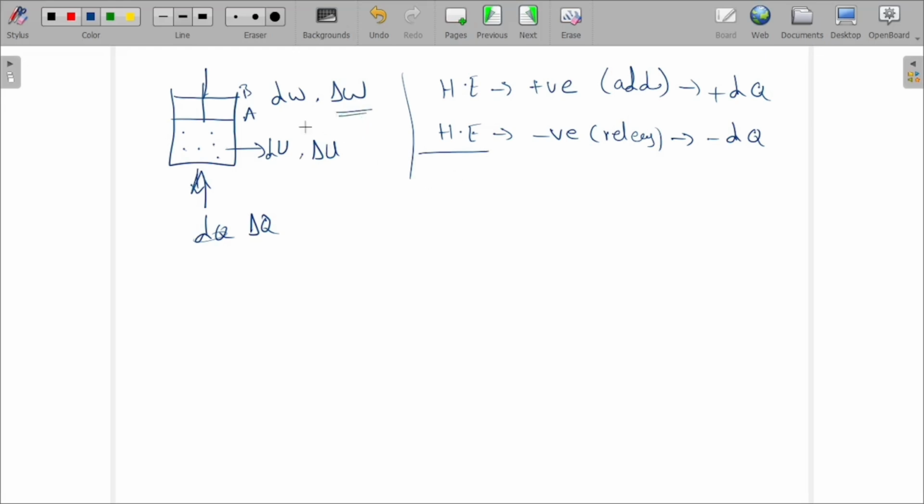What about the work done? Work done by the system and work done on the system, that means work done by the gas, work done on the gas. Now because of this what will happen, this piston is moving upwards. Okay, clear?